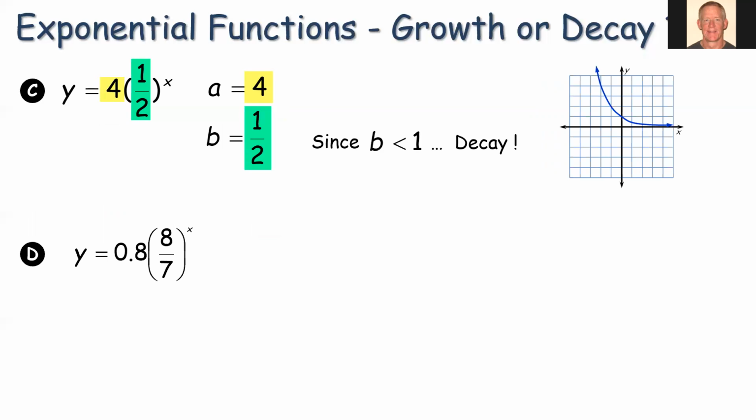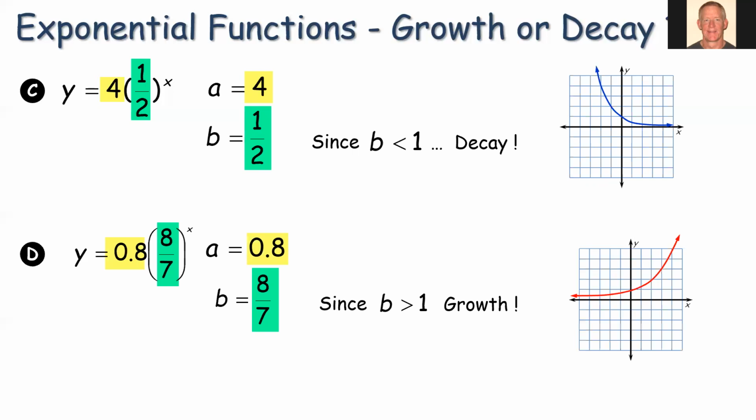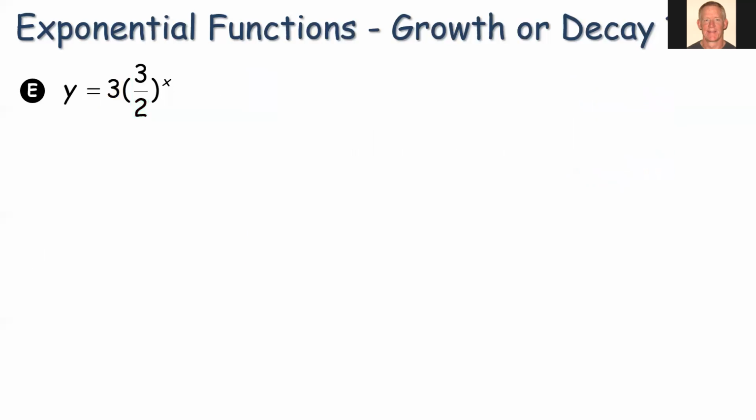Here's D. See if you can figure this one out. So our starting value is 0.8, but all we really care about is the b value. So 8/7, that is greater than 1. This is going to be growth. All right, a couple more.